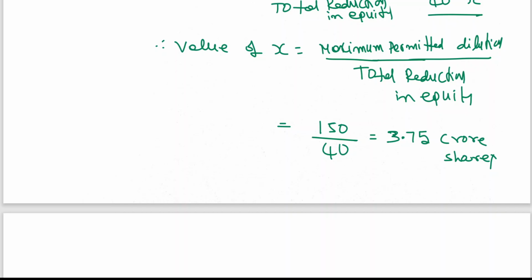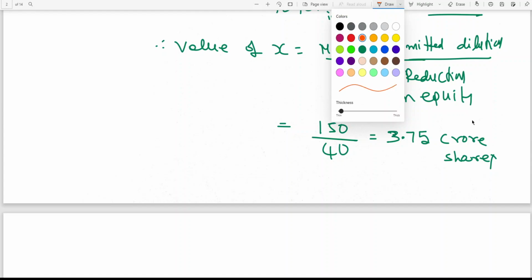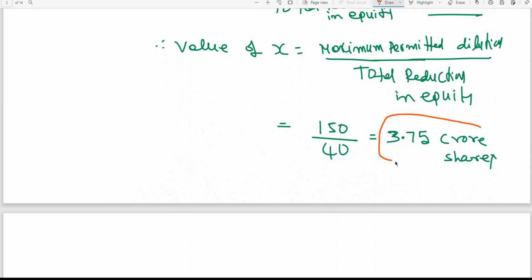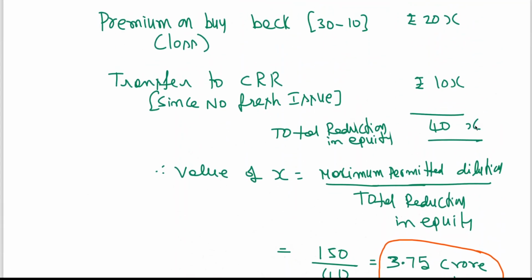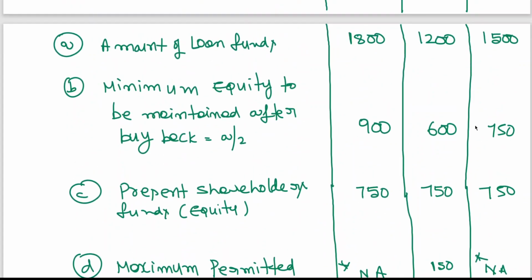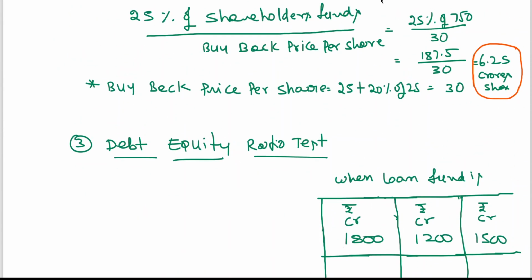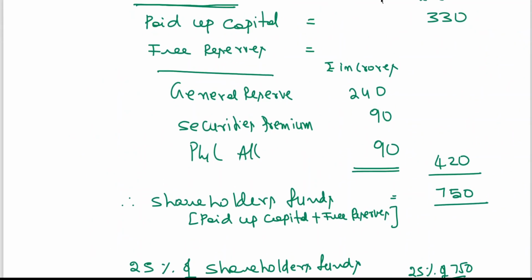So now we got 3.75 crore shares as per the debt equity ratio test. 3.75 crores is the debt equity ratio test, 6.25 crores is which one?